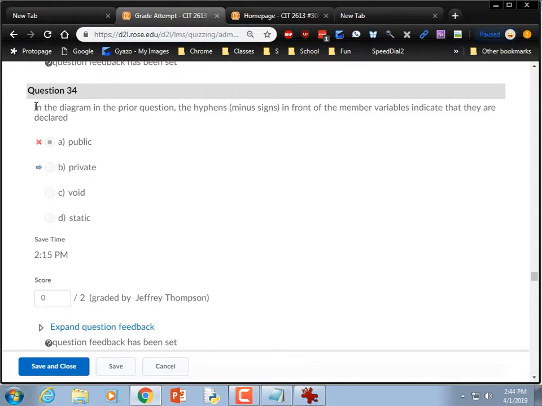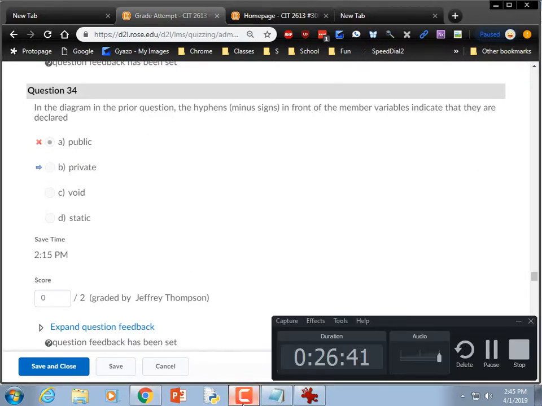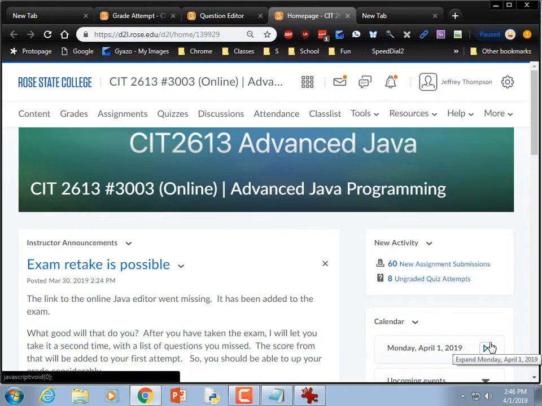So what I should say is in a UML diagram, the hyphens mean that they are private, right? And then plus signs in a UML diagram mean that they're public. So I'm modifying that question, so if you do a retake, it'll specify that it's a UML diagram rather than saying, you know, quote, in the prior diagram. I apologize for that.